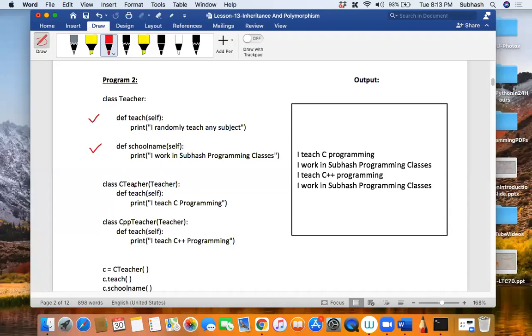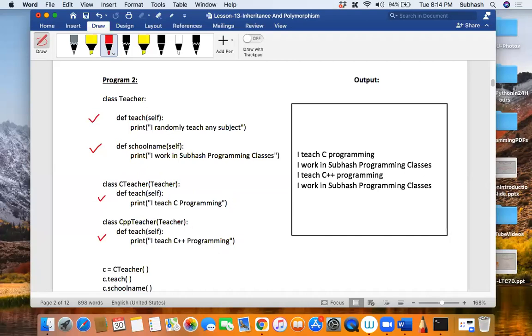Now we have the C teacher. In C teacher, how many methods are there? There is one method, isn't it? This is one method. And how many methods are there in CPP teacher? There is one method, isn't it? So did you see that the teach method has been redefined in the C teacher? Did you see that the teach method which was there in the teacher class is no more used? Rather, the teach method of the teacher class has been redefined in both the classes. Did you see that, my dear friends? Observed. The teach method has been redefined. A different definition has been given to it. Did you see that? You know what that concept is called?